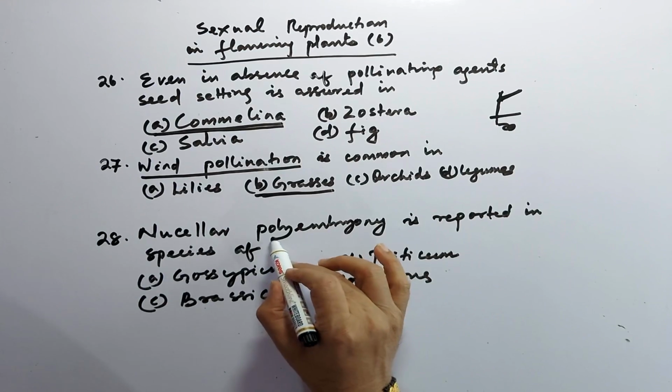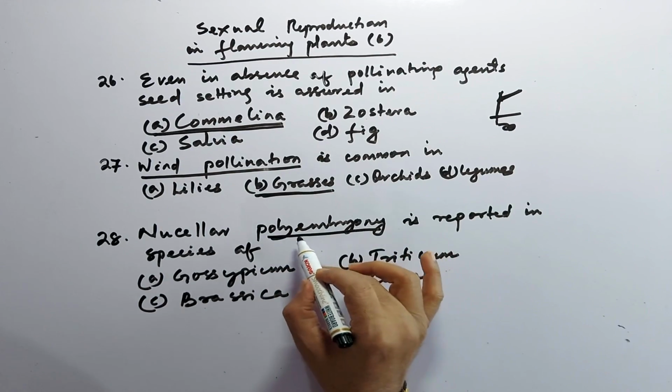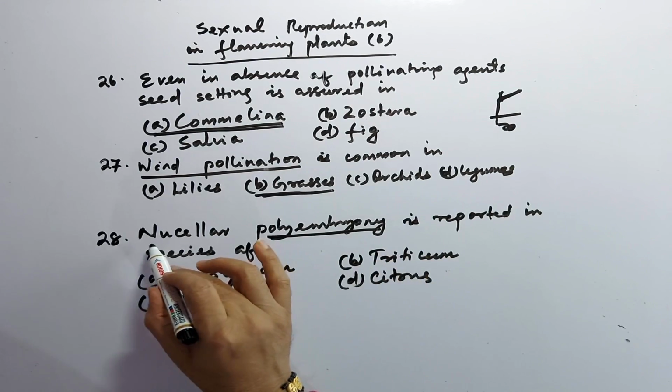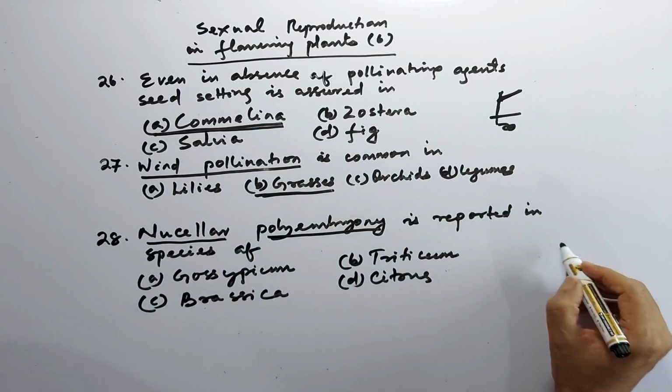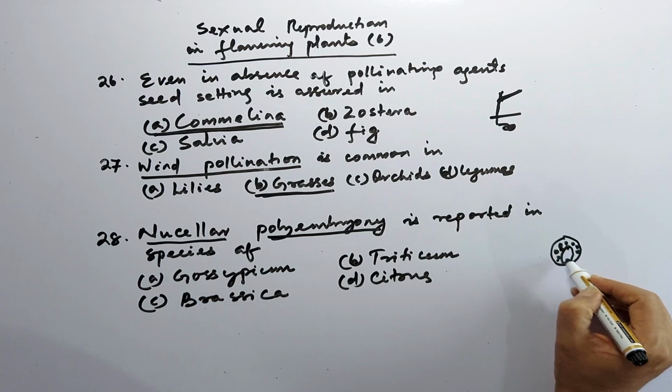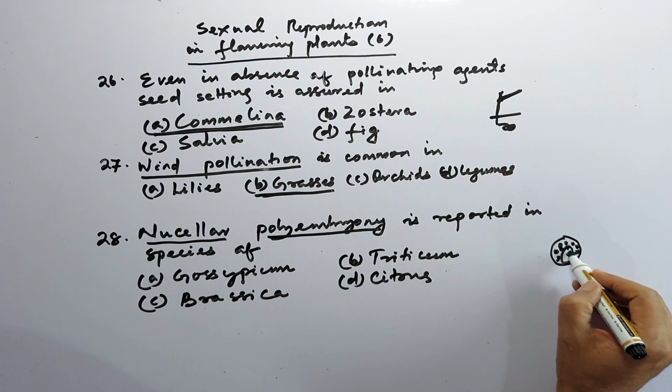Polyembryony means more than one embryo inside the embryo sac, and nucellar refers to nucellus cells. Here the structure is the embryo sac, and these are the nucellar cells, which are diploid in nature. If they enter and develop into an embryo, that is called nucellar polyembryony.